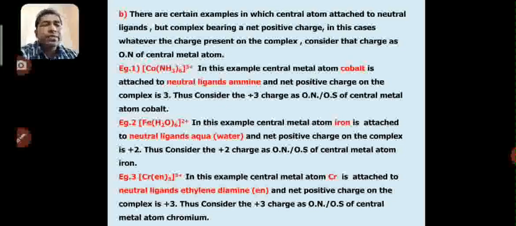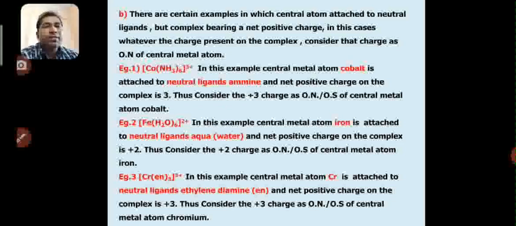Another example, we can see [Fe(H2O)6]2+. Here also Fe is attached to neutral ligand molecules like water, or aqua. Overall this complex has a +2 charge, so this +2 charge will be considered as the oxidation number of the central metal atom.